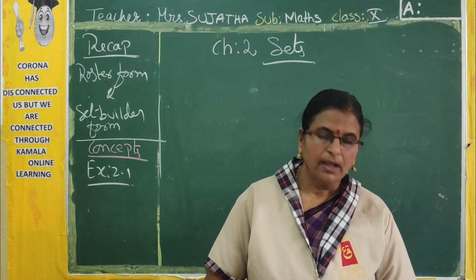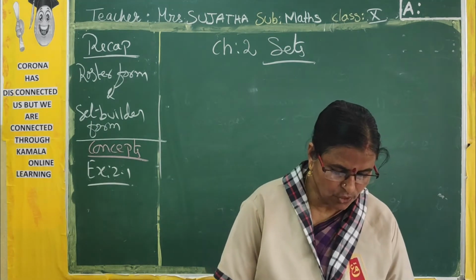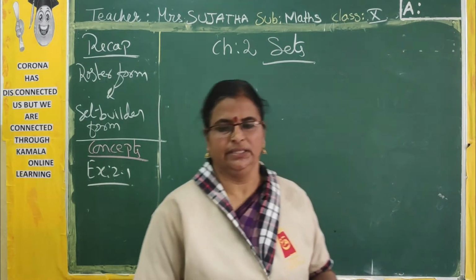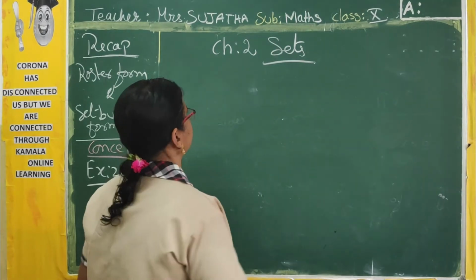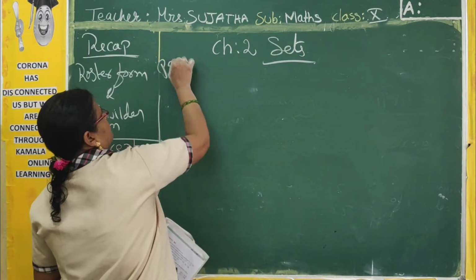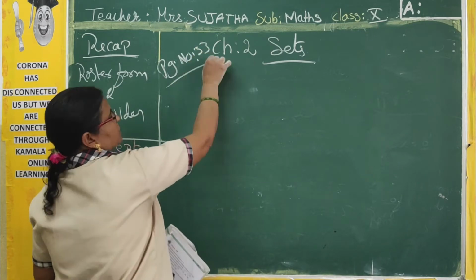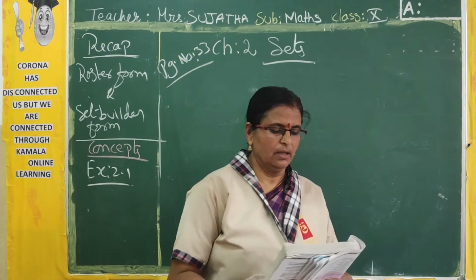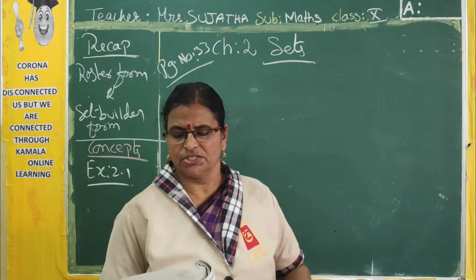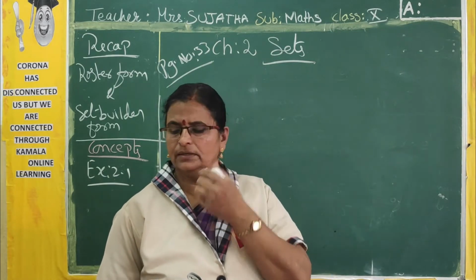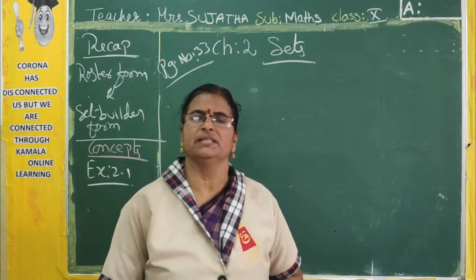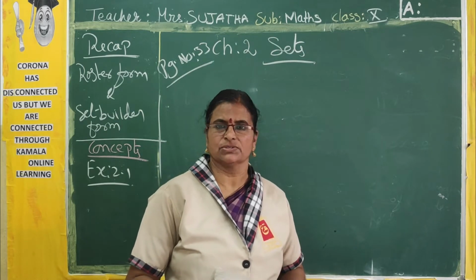Now, exercise 2.1, all of you open page number 33. After all of you open your textbooks, page number 33. Now, I will write only answers on the board. Please copy the questions from your textbook. Now, the first one, these are all only objective type. So first you can fill in the textbook with pencil. Afterwards you can copy in the classroom.